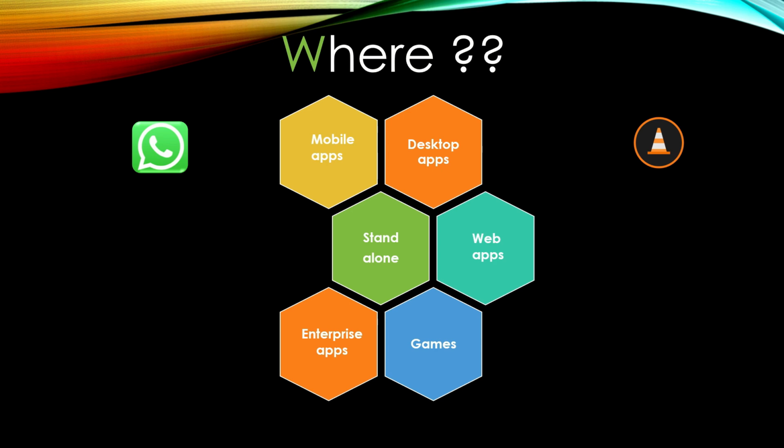The next one is standalone application. Standalone is a technical term which is used in Java language. Basically, standalone means any application which is running on one computer. For example, a calculator. Your mobile is also having a calculator, your desktop is also having a calculator. They don't have any common code. In your desktop, there is a Java code which is previously installed, which will run the calculator on your desktop. Similarly, in your mobile, basically your code and the machine in which it is running are one single place. So these are called standalone applications, and the example is a calculator.